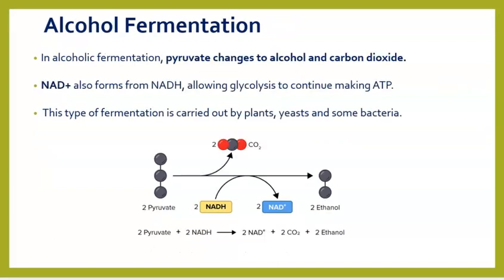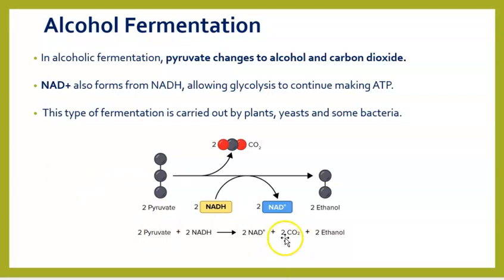Next is alcohol fermentation. Here the pyruvate doesn't make lactic acid. Instead, it makes something called ethanol. So from 2 molecules of pyruvate, we take 2 molecules of NADH to make 2 molecules of NAD plus, which will go and allow your glycolysis to continue, plus 2 molecules of carbon dioxide, which we do not make in lactic acid fermentation.